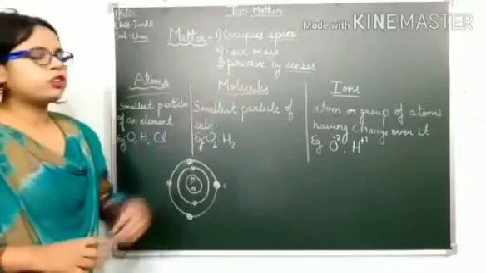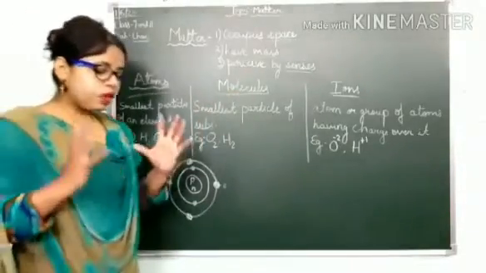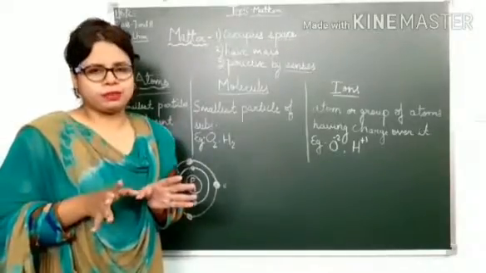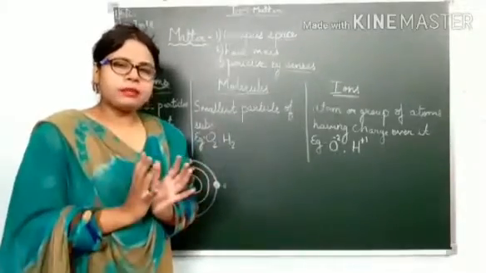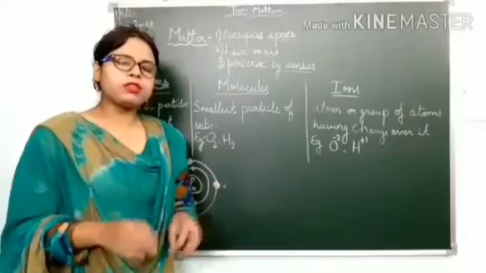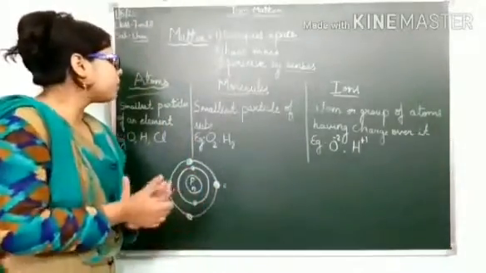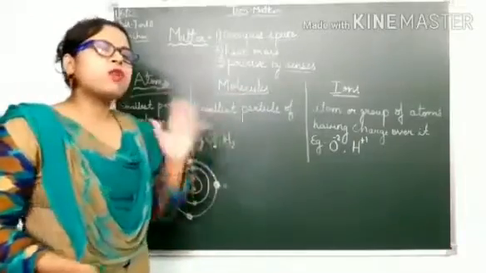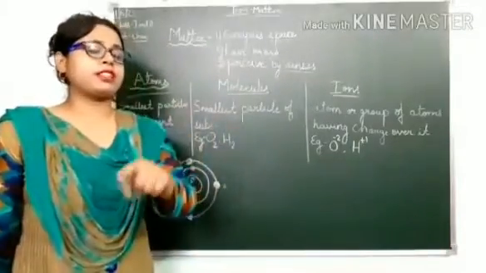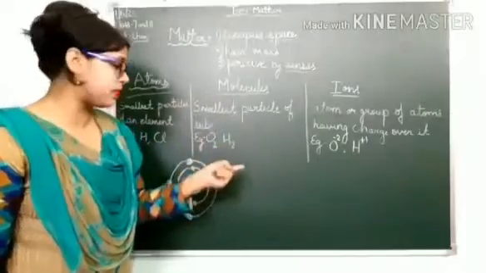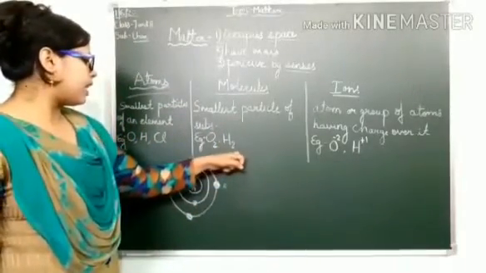Okay, now the molecule. A molecule is the combination of two or more atoms. It can be of the same element, or it can be of other elements also. So what is a molecule? A molecule is the smallest particle of a substance, not an element, of a substance. Example: oxygen and hydrogen.